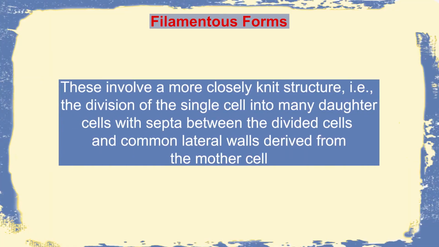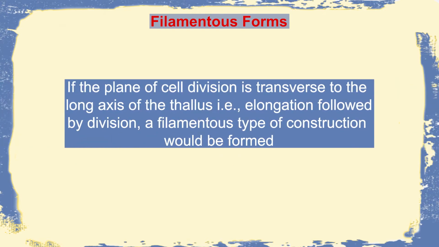And here what happens? The structure is formed because the division of the single cell into many daughter cells takes place with septa between the cells, but a common lateral wall derived from the mother cell. So, if the cell division is transverse to the long axis of the thallus, elongation will be followed by a division and a filament will be the result. Filaments can be branched or unbranched. So, let us see the unbranched types.